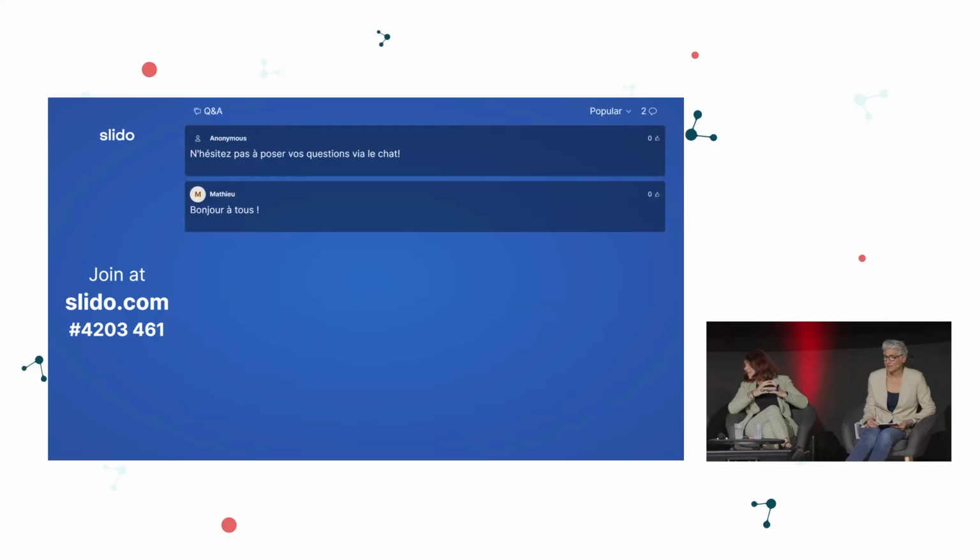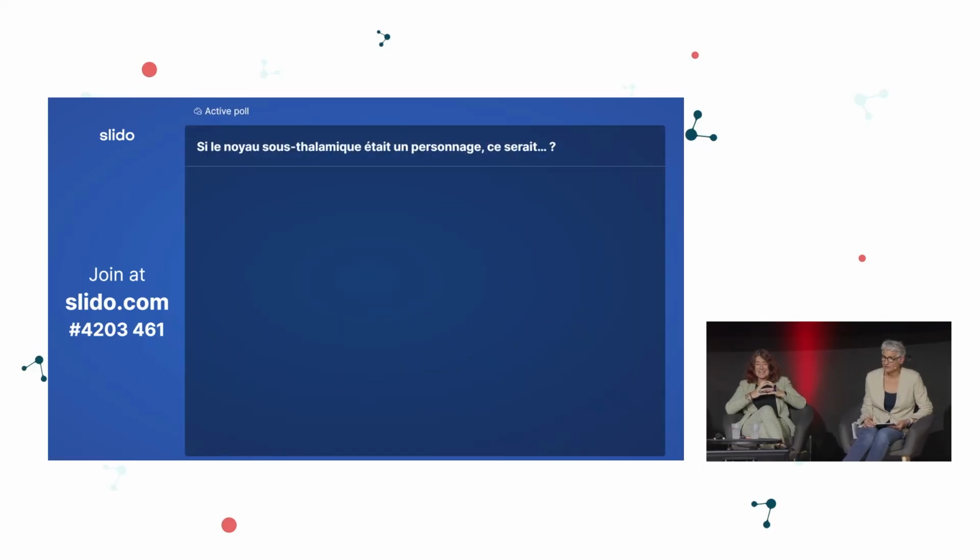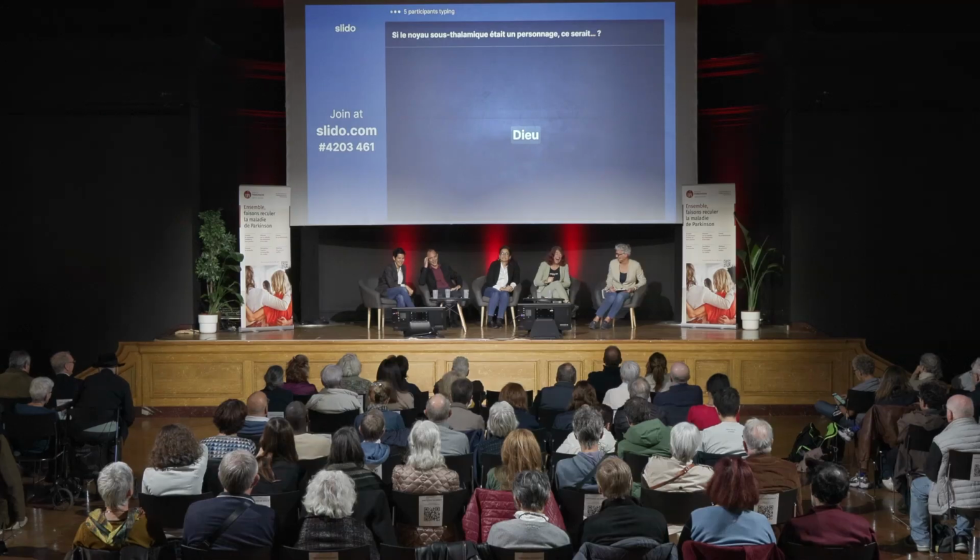There is a second question, but it's more of a word cloud. Give us one word. If the subthalamic nucleus were a person, a character, who would it be? Do you have a word that comes to your mind? Just give one word. It's a slightly trickier question.